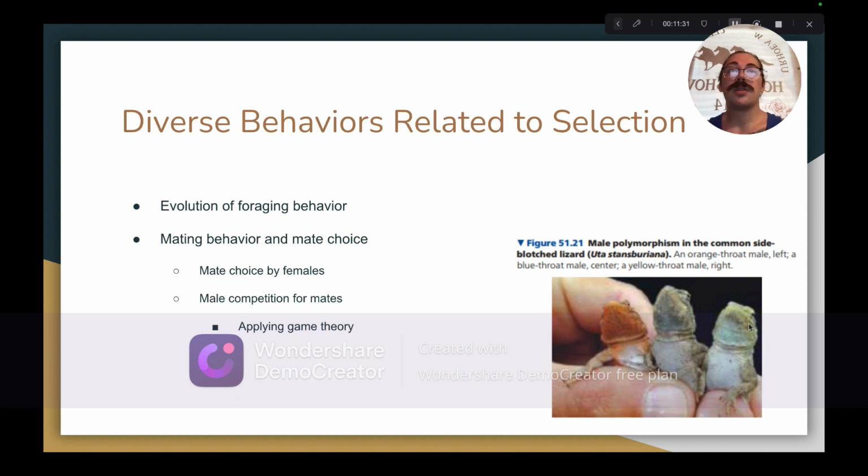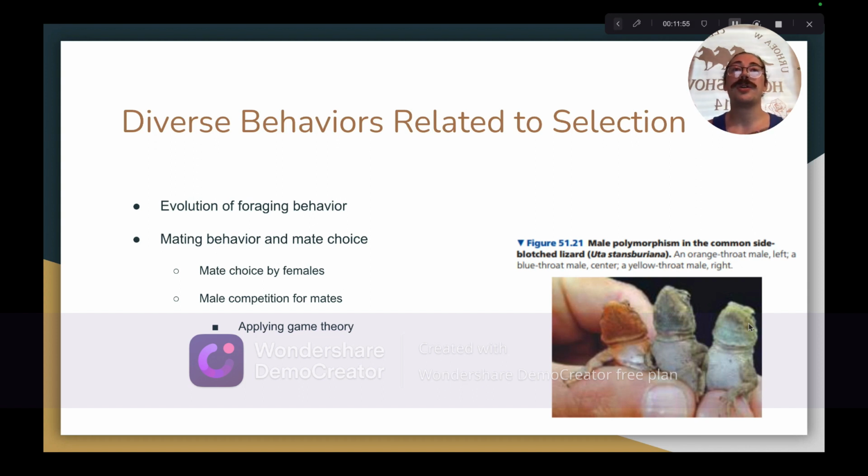Moving on to sexual selection and mate choice. Sexual selection can be broken down into intersexual selection, which involves the choosing of mates based on characteristics present in prospective mates of the opposite sex, and intrasexual selection. Intrasexual selection involves internal competition between members of the same sex for mates.